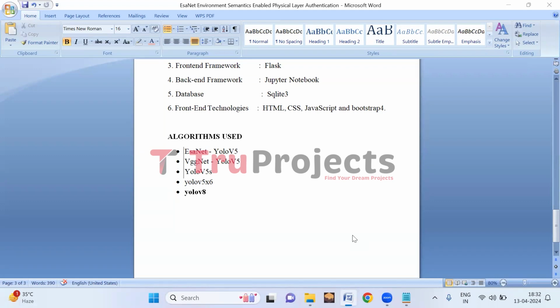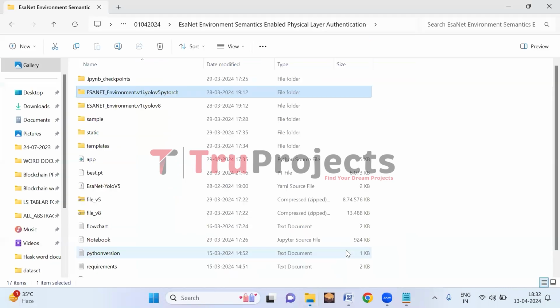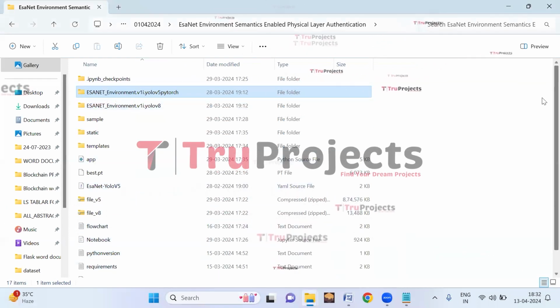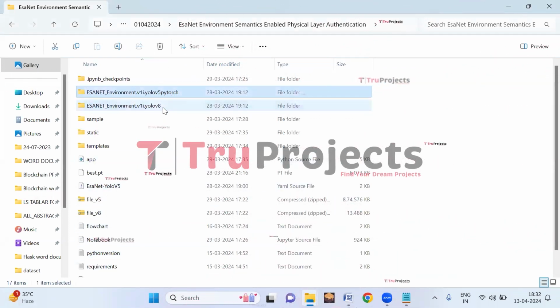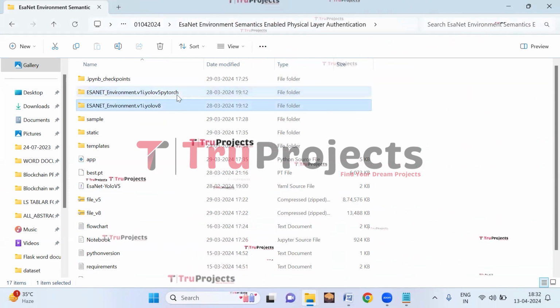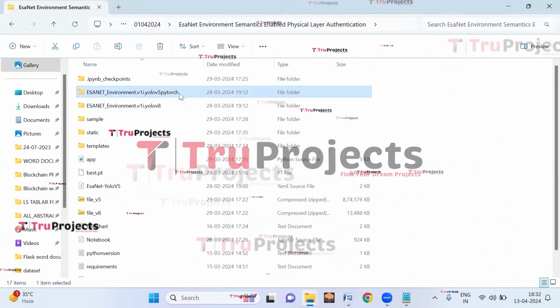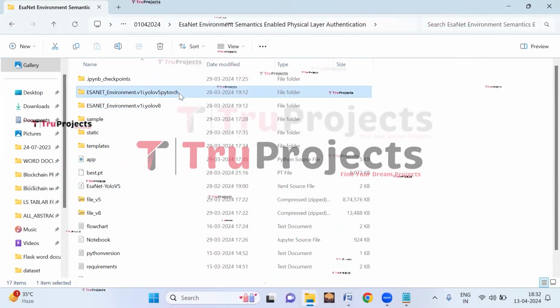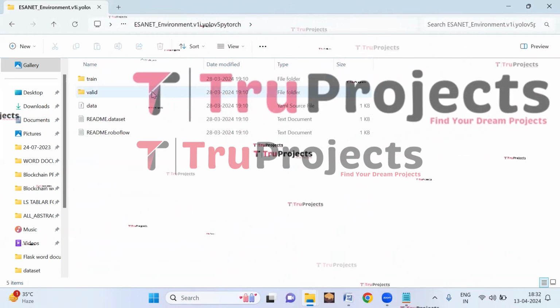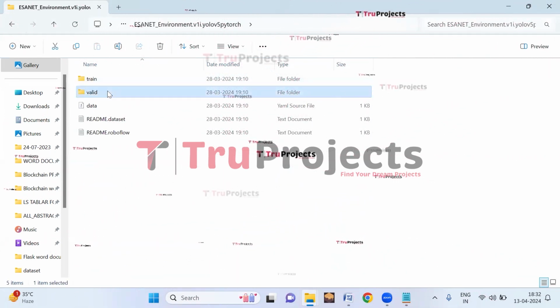Now let us execute the project. To execute this project, first we need to open the code folder which contains the project source code files. So here, these are the datasets folders. The first one is the ESA-Net Environment YOLO V5 dataset. Let us open this. Here the dataset is split into train and validation.